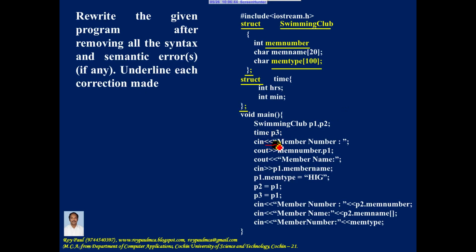When you make use of the output operator, you should make use of the object name cout. So the cin is a mistake, that should be replaced with a cout. So I made the correction, and after making the correction you need to underline the correction made. Now inside double quotes the message is given, so here no mistake.